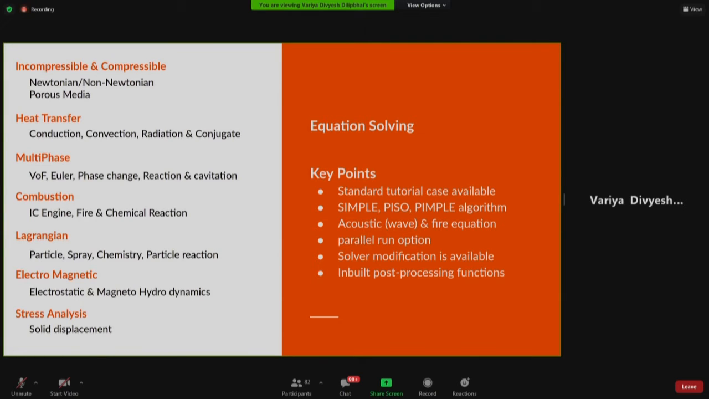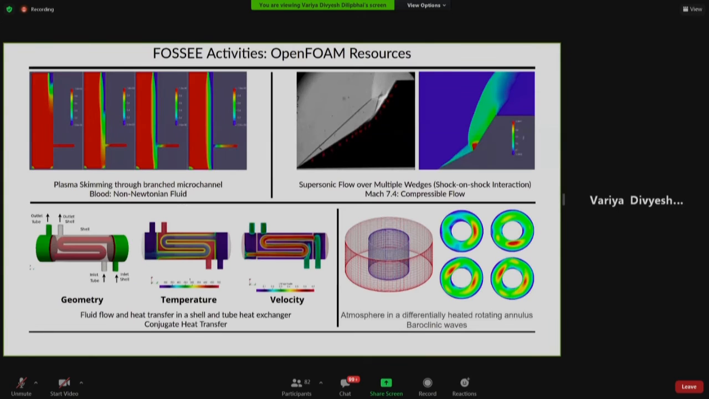So those kind of inbuilt post processing functions are also available. Now let me share some really good case studies which we have from some of the participants from different colleges across India. For example, I have this plasma skimming through branch microchannel simulation.